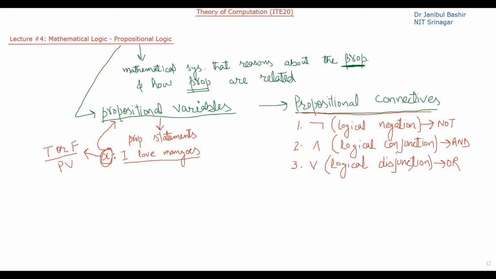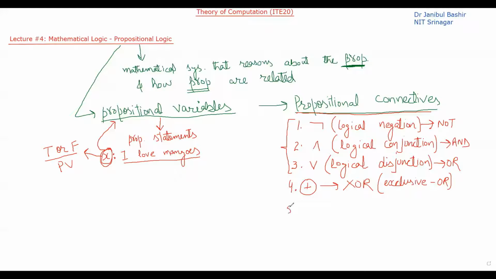Not, and, and or are the three basic propositional connectives that are used. Another connective used to combine the propositional variables is XOR, also called exclusive or.